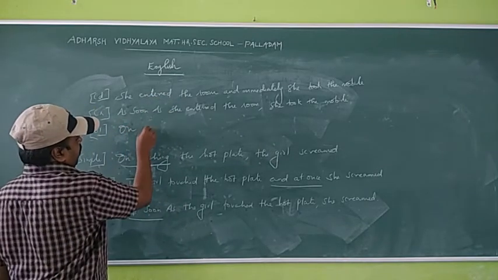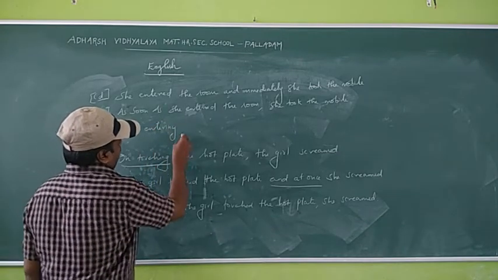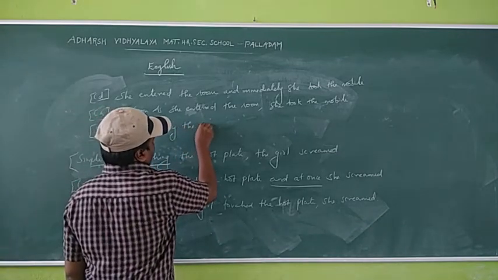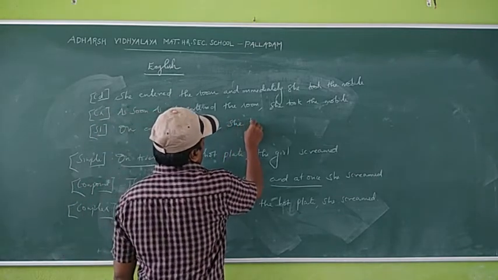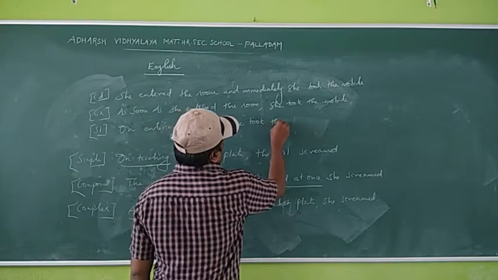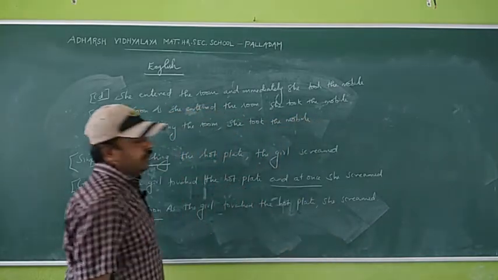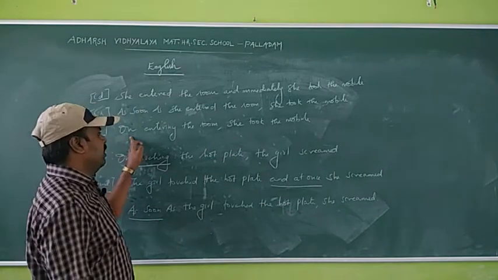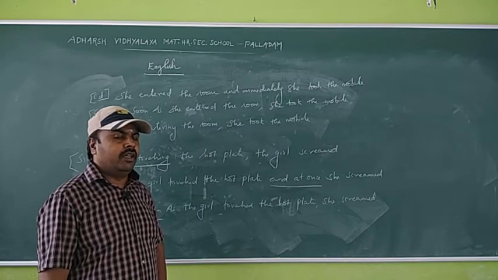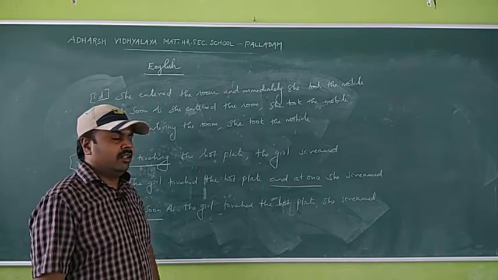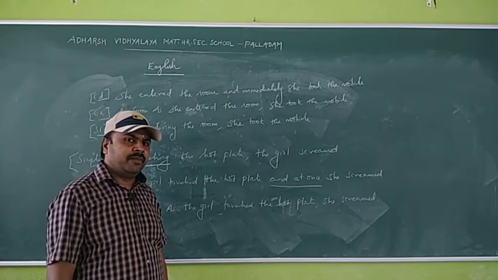So what is the ing form? Entering. On entering the room, she took the mobile. This is a simple sentence. On entering the room, she took the mobile. Okay, have you understood rule number 2, time immediate actions?